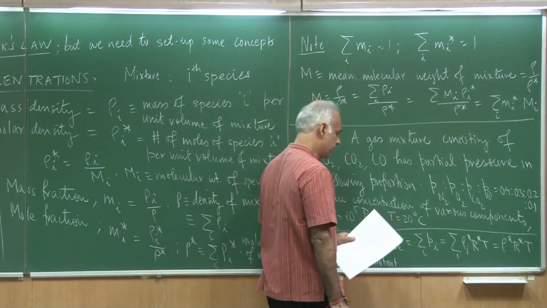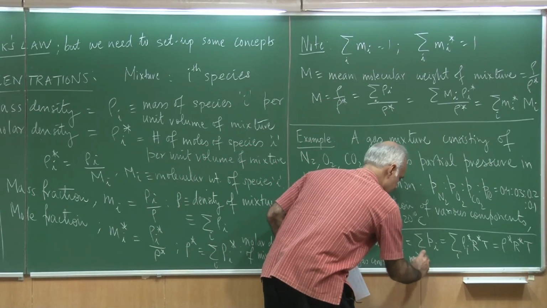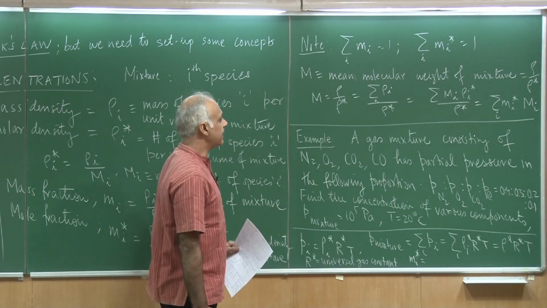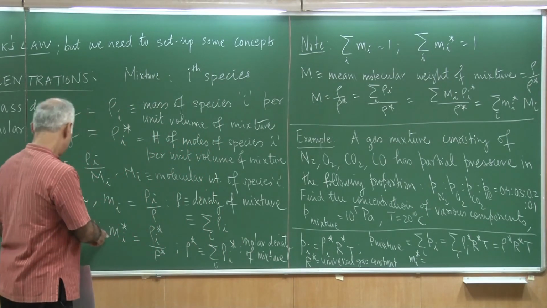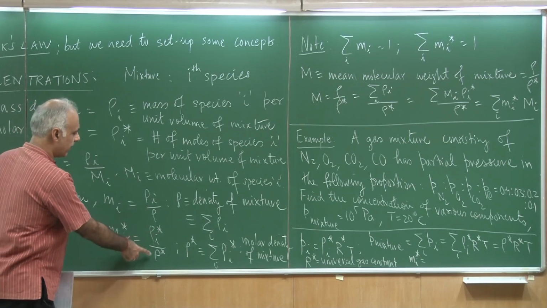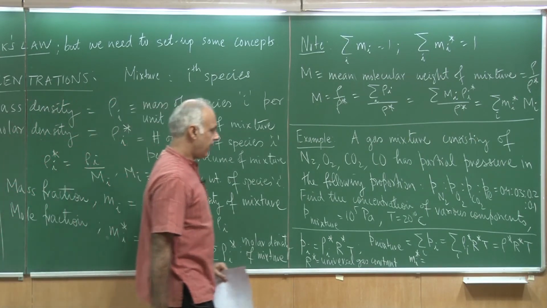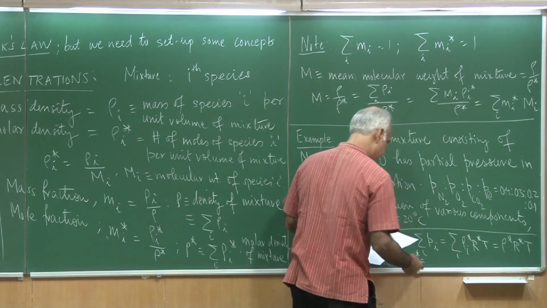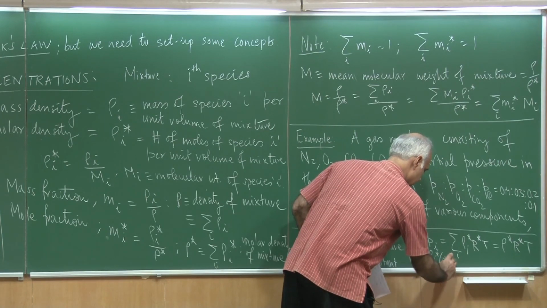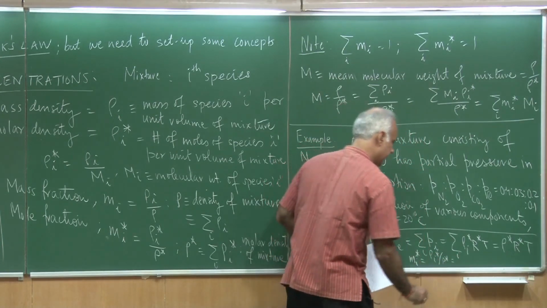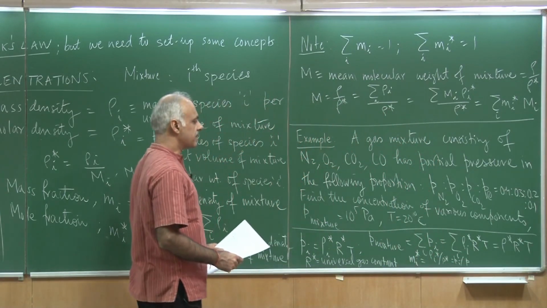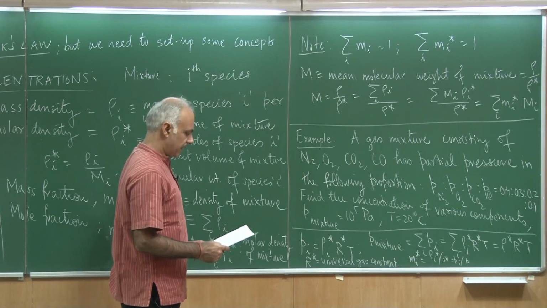Now if I wanted to get m I star, which as we have written here is simply the mole fraction, the mole fraction is given as rho I star by rho star, and that is simply going to be Pi by P. So the ratio of the partial pressures will give me the mole fraction.